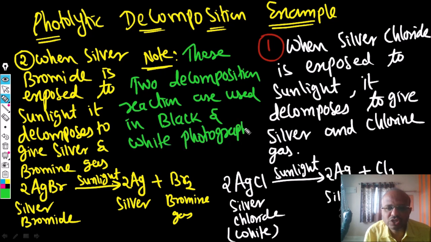So if they ask which reaction is used for black and white photography, then you have to say that silver chloride and silver bromide, these two reactions are actually used in black and white photography. Nothing but if you want to produce black and white photography, then you require silver chloride and silver bromide.